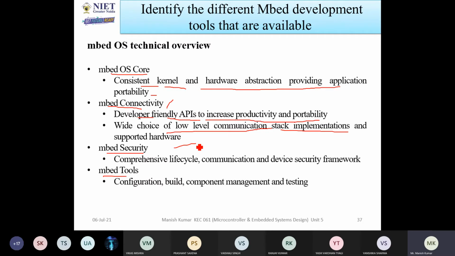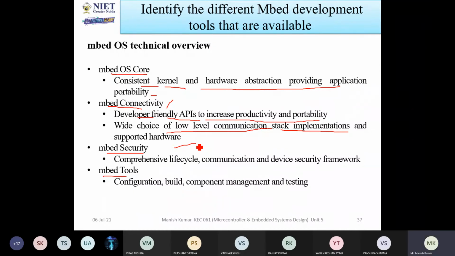Now, if you are talking about Embed connectivity, it means that with the help of these components, you are able to send or transmit data from one place to another place, or from one device to another device.